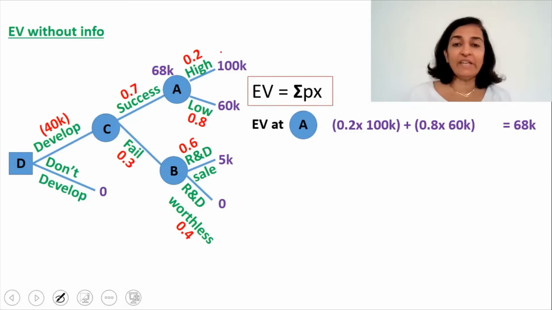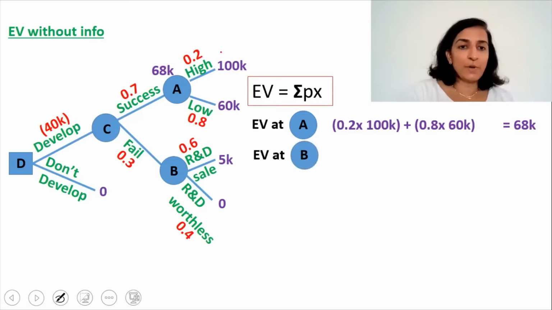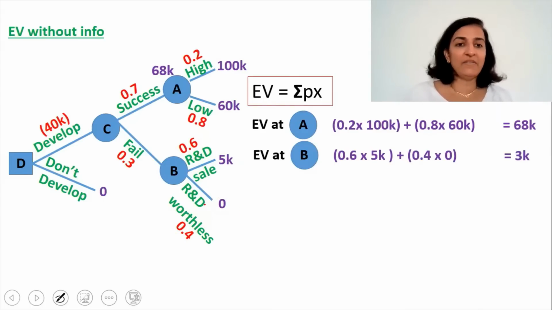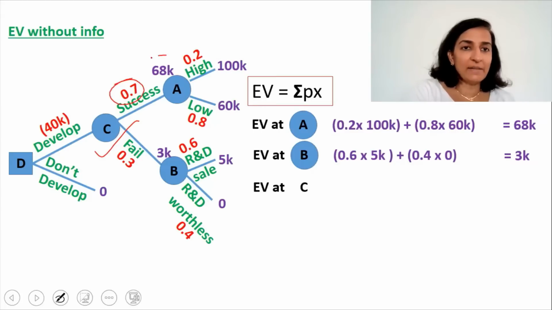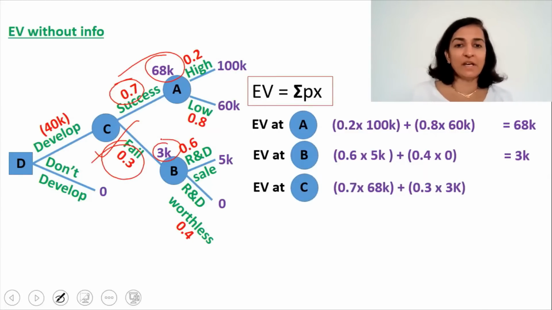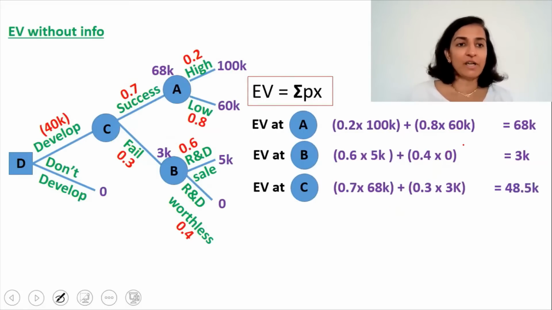Next, we will calculate EV at point B. So it is probability of 0.6 multiplied by $5,000 plus probability of 0.4 multiplied by 0, giving an amount of $3,000. So the EV at point B, $3,000, we will write on top of point B. Now, what is the EV at point C? It is the probability of 0.7 multiplied by 68,000 plus 0.3 multiplied by 3,000. So that's what is written here, giving an amount of $48,500. So the EV at point C is written on top of point C.